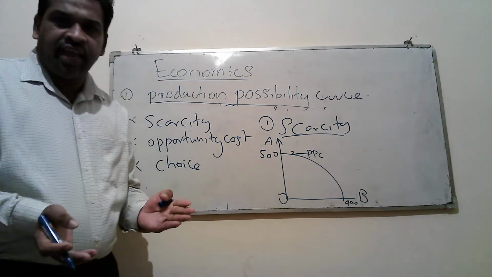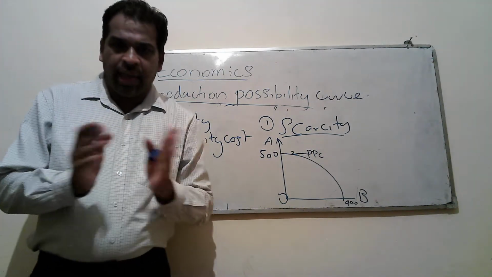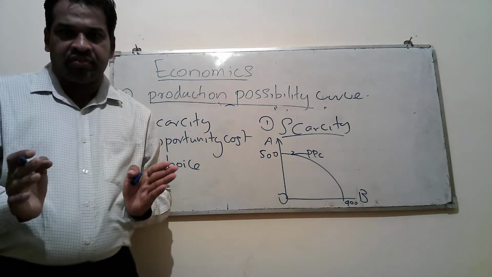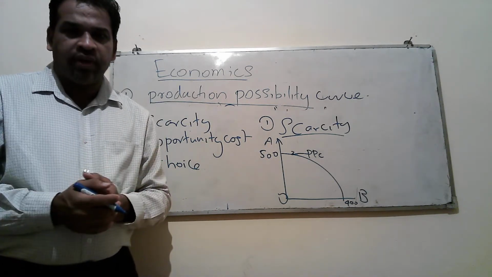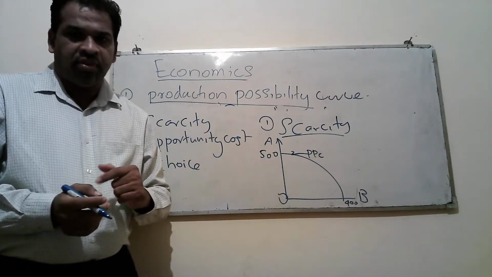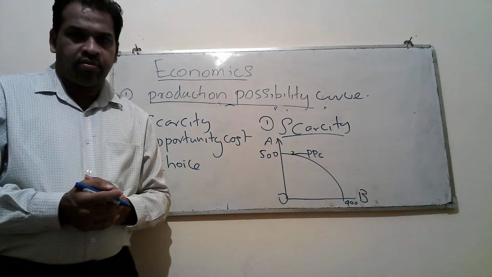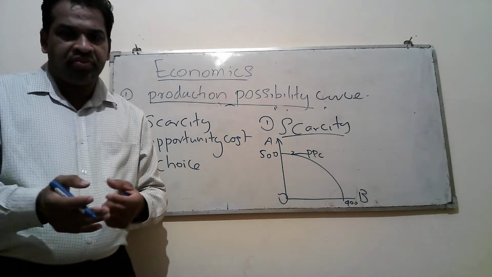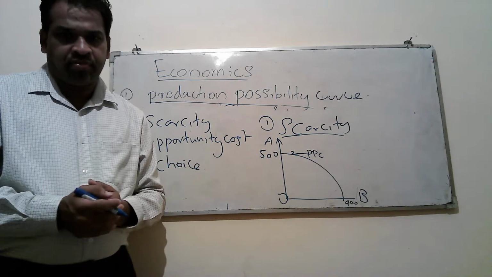Then what is scarcity? Scarcity is the gap between unlimited wants and limited resources. We have got a subject called economics because of scarcity. In economics, we are going to fulfill unlimited wants by using limited resources.